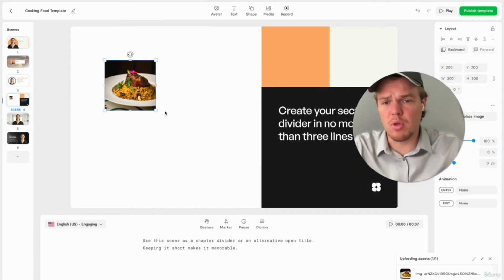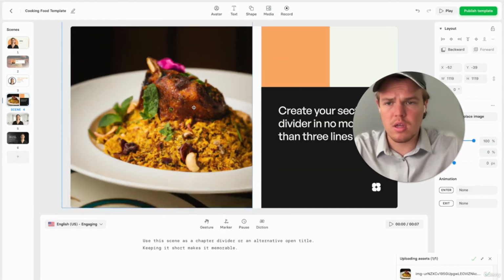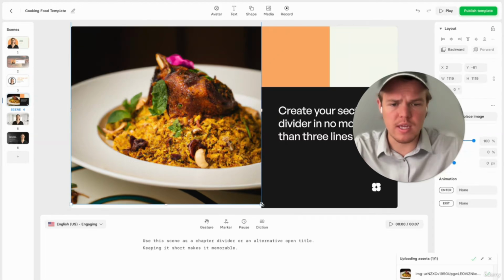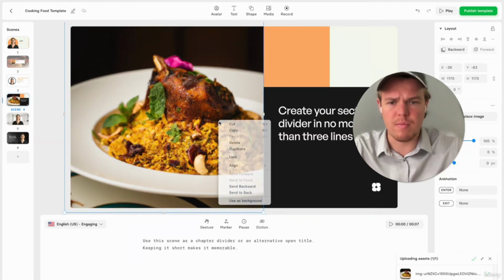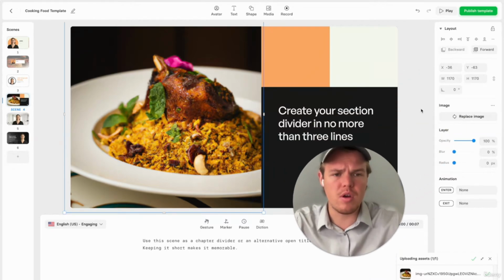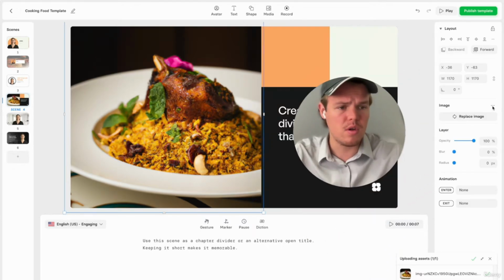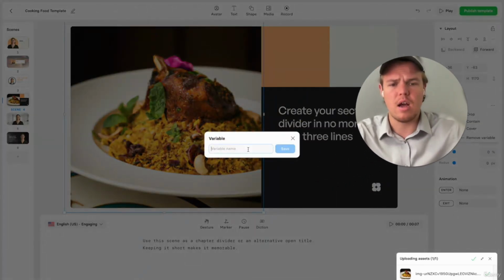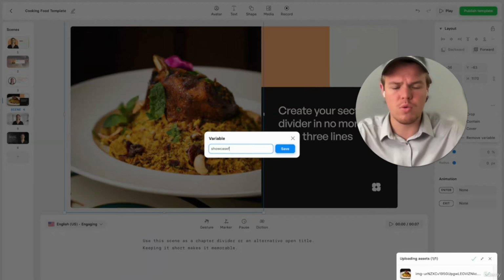Once the image is uploaded, we're just going to go ahead and drag it here like that. And then this works like any type of editing software that you're familiar with. You can just right click and we're going to say send to back. And then from here, we have our image, but it's not a variable yet. So we're going to have to make it a variable. We're going to hit these three little brackets here, say add variable, and we're going to say showcase food.